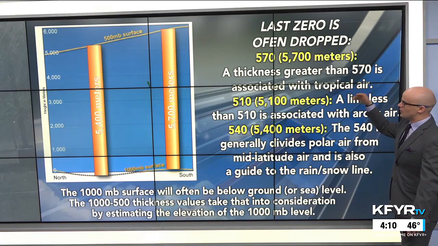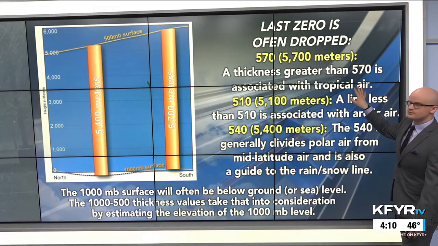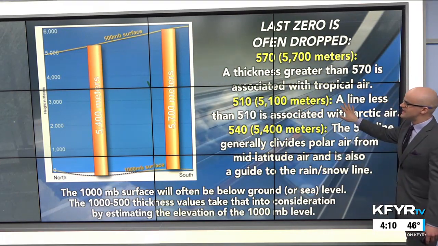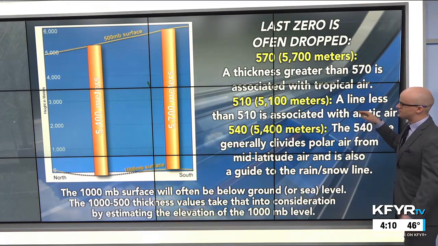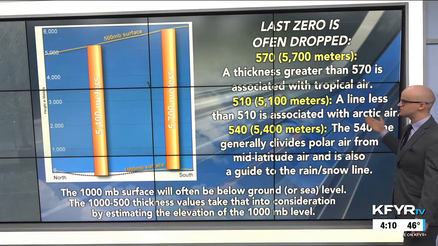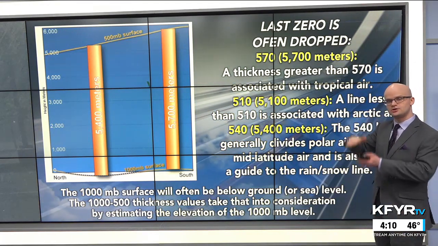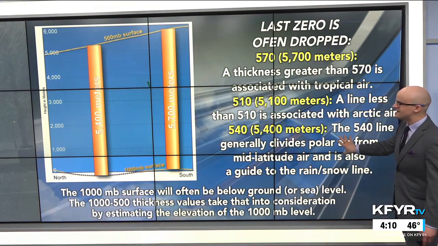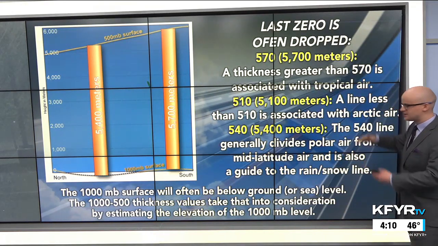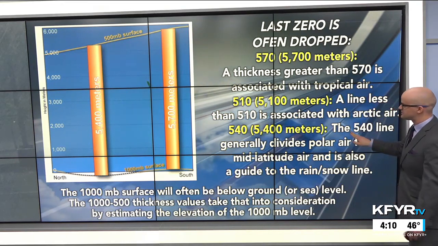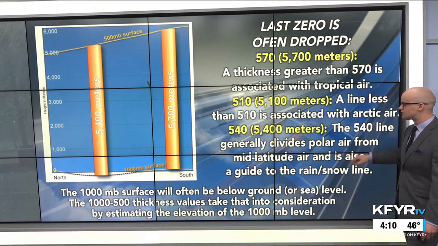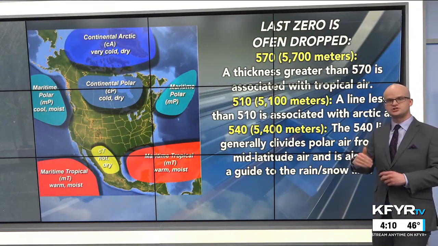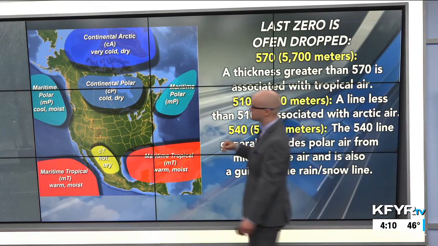That thickness, when it's greater than 570, is associated with tropical air masses. Again, larger thickness, warmer air. A 510 thickness, or a value less than that, is associated with Arctic air. Again, the thickness of our atmosphere is smaller. The air is more tightly packed together, denser, colder air. 540, so that's 5,400 meters, that distance between the 1,000 and 500 millibar levels, generally divides the polar air from the mid-latitude air. It's a guide for our rain-snow line, so it can really help to diagnose precipitation types.